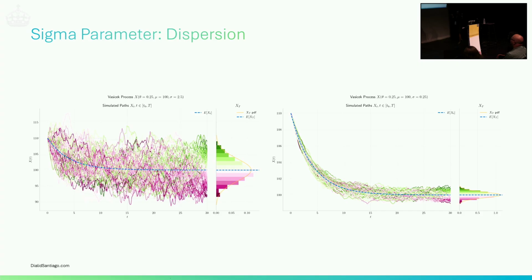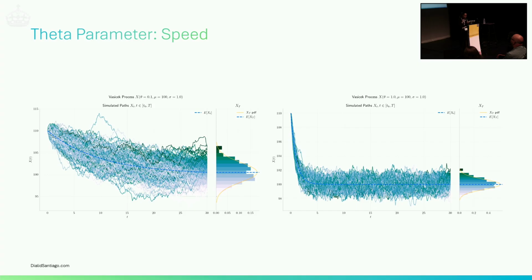So even though the mean, you see both processes are going to the level 100, both of them end up in the same place. But this focus is much wider. There is more uncertainty. So if I had to bet, I will bet on this one.